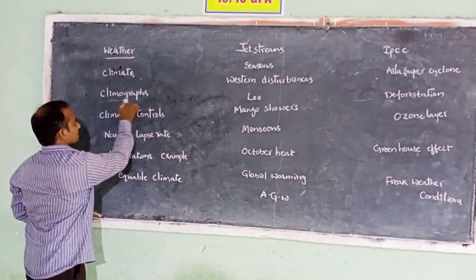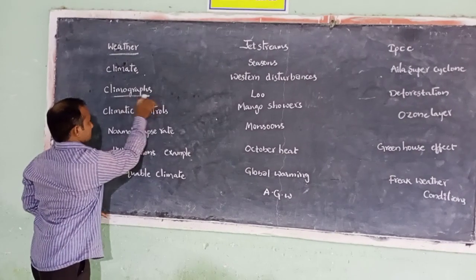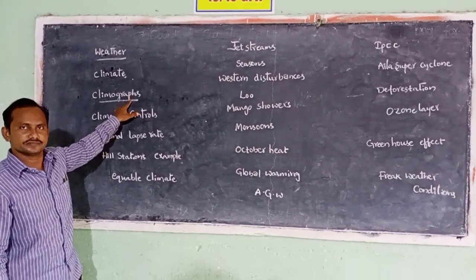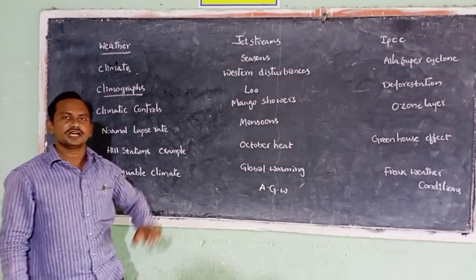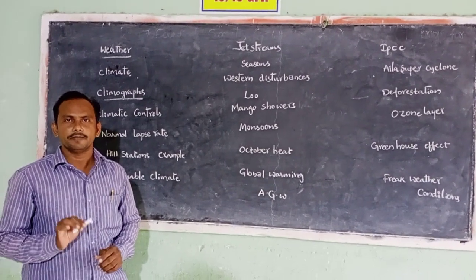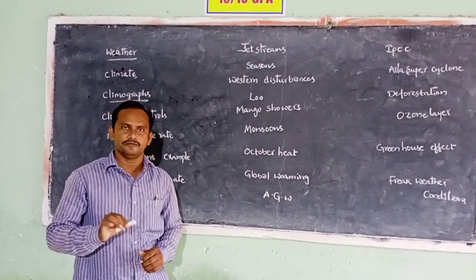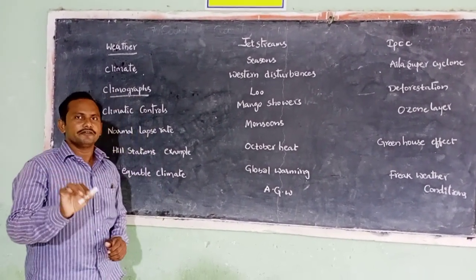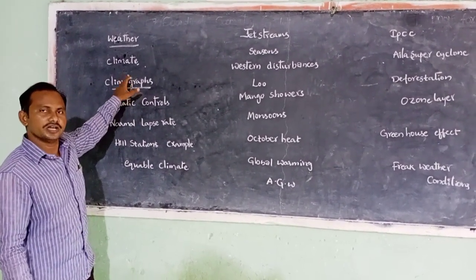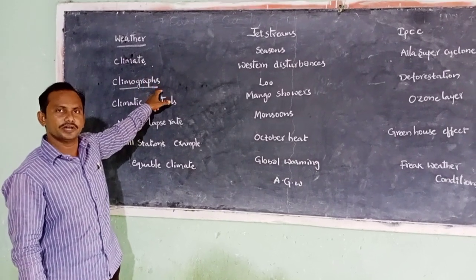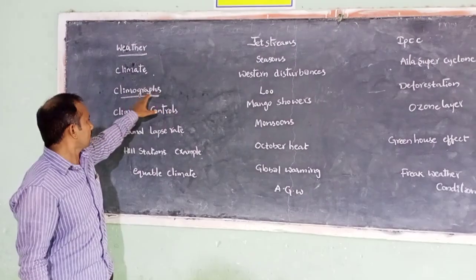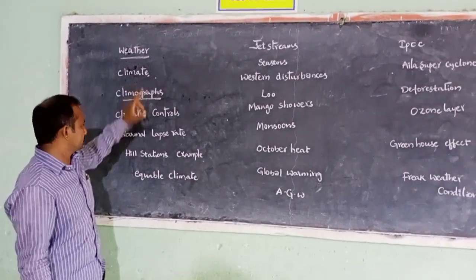Let us see about climographs. Climographs are nothing but pictures. The pictures which show the average monthly values of maximum temperature, minimum temperature and rainfall. The average temperature, maximum temperature, minimum temperature and rainfall can be shown on a map by using some pictures. Those pictures are called climographs.